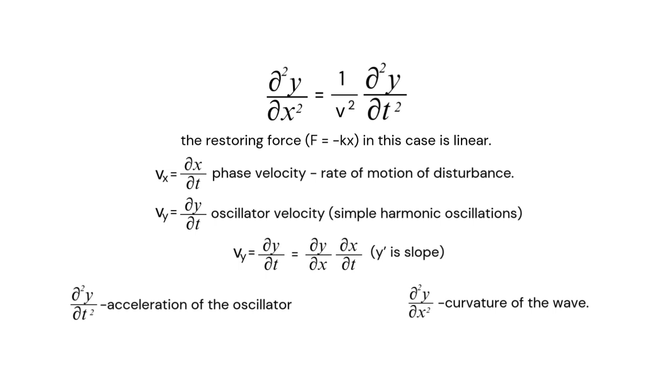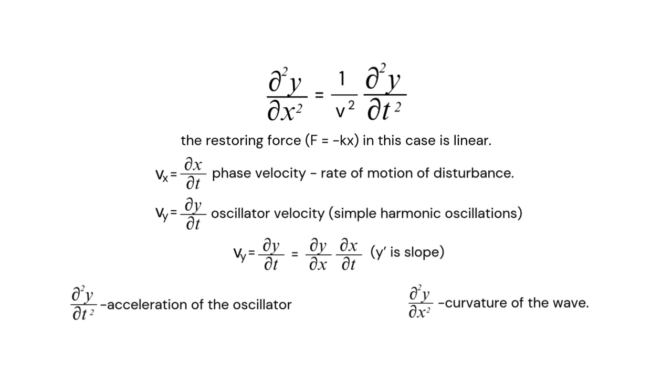Over here we see that the restoring force F is equal to minus kx, which in this case is linear. Another thing is Vx, which is nothing but ∂x/∂t, which is the phase velocity. This is the rate of motion of disturbance along the wave. That is nothing but the rate of motion of the wiggle that is created in the wave. Then we have Vy, which is equal to ∂y/∂t. So this is the oscillator velocity, that is every single particle's velocity that we saw earlier. So simple harmonic oscillations, all of them are going through.